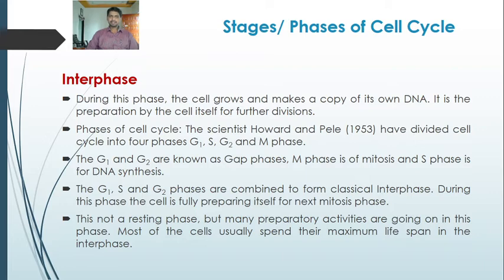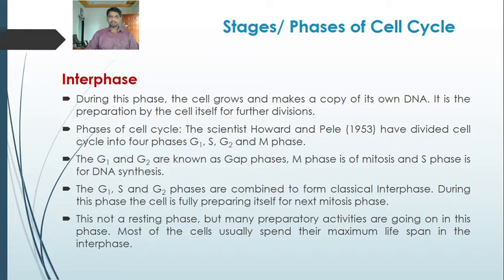So interphase is characterized by the growth of the cell and the cell copying its own DNA. Phases of the cell cycle: the scientists Howard and Pelc in 1953 divided the cell cycle into four phases.